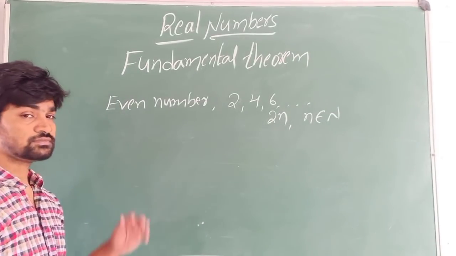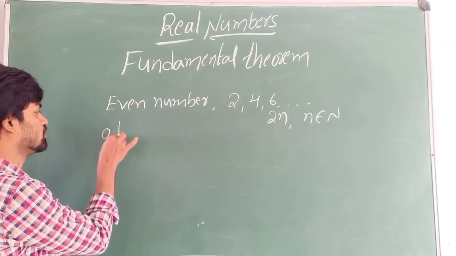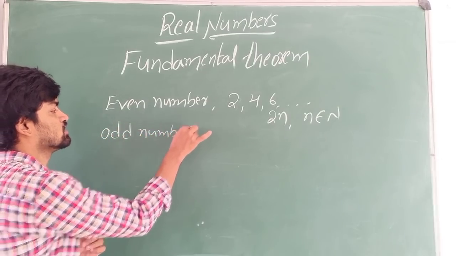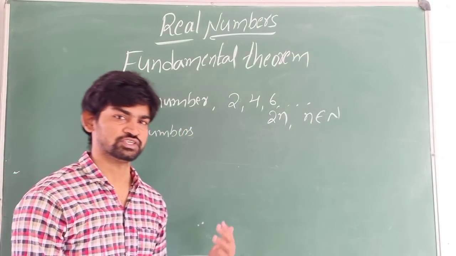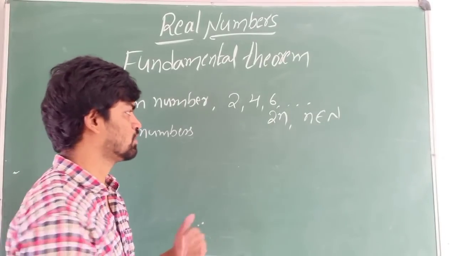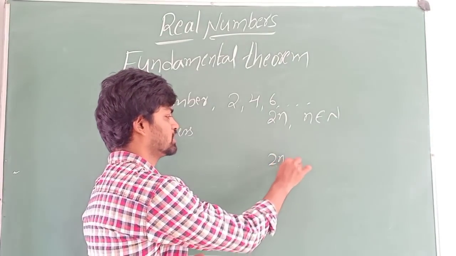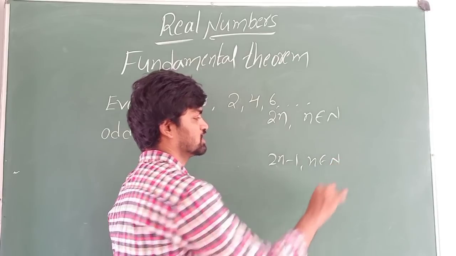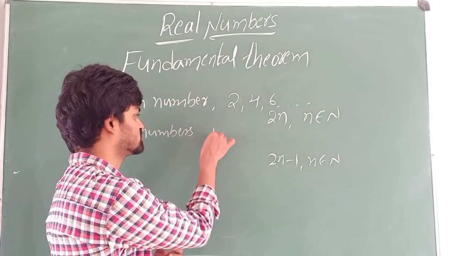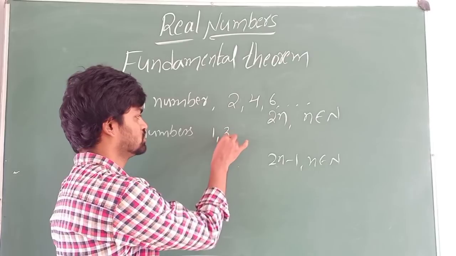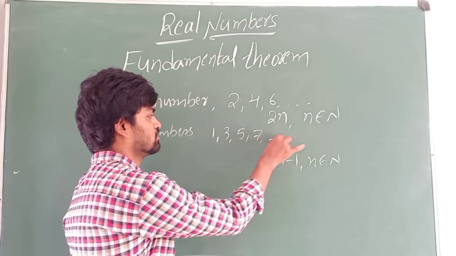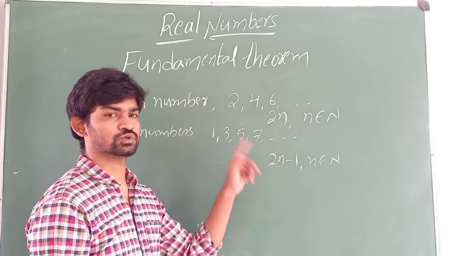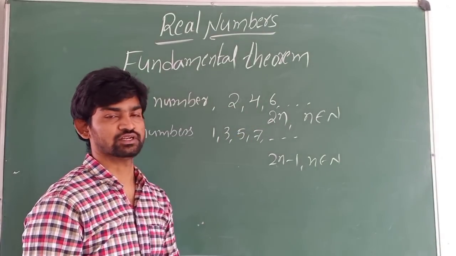Next, after even numbers we learn odd numbers. A number which is not divisible by 2 is called an odd number. The general form of an odd number is 2n minus 1, where n belongs to natural numbers. Odd numbers are from 1: 1, 3, 5, 7. So there is a difference of 2 between every two odd numbers and every two even numbers.